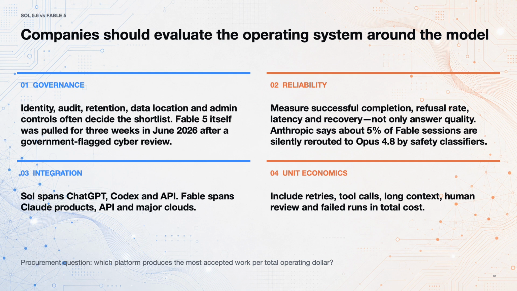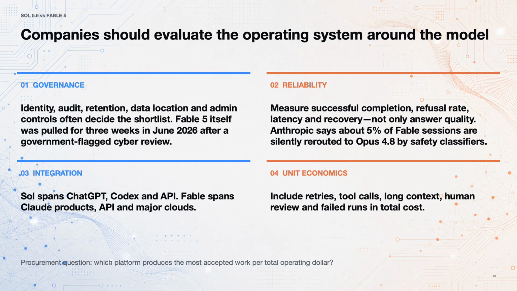That's a real disclosed reliability cost worth weighing alongside benchmark scores. Integration matters too. Sol is available across ChatGPT, Codex, and the OpenAI API. Fable is available across Claude.ai, Claude Code, the Claude API, and major cloud platforms.